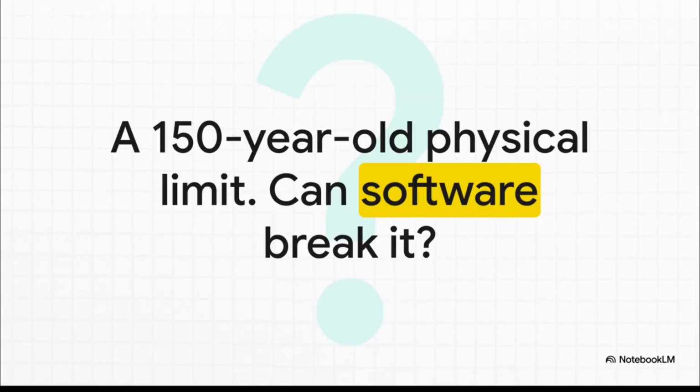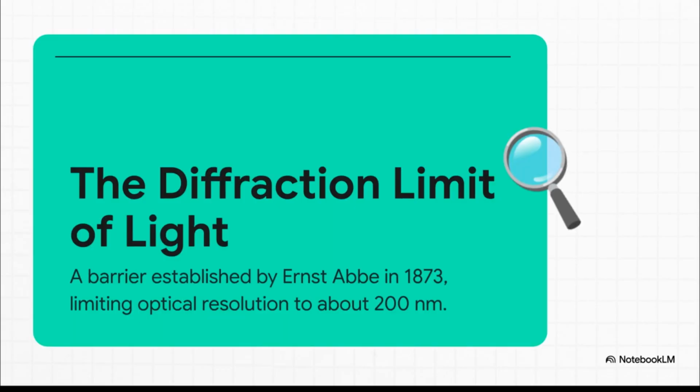Okay, so for generations, scientists using light microscopes have run smack into a wall. It's this hard physical limit where, past a certain point, everything just turns into a blur. But what if the key to punching through that wall wasn't some crazy expensive new lens, but just a smarter piece of code? Right, so the villain in this story, the big bad, is something called the diffraction limit.